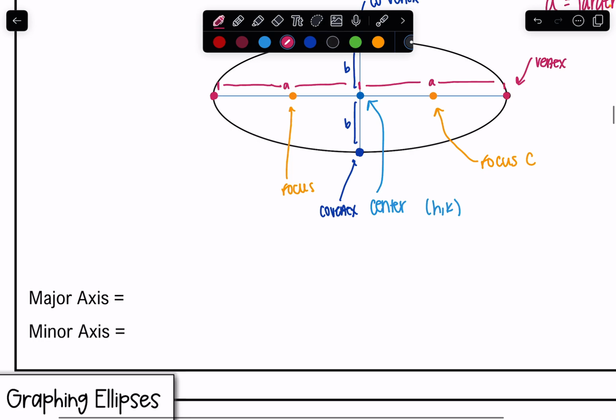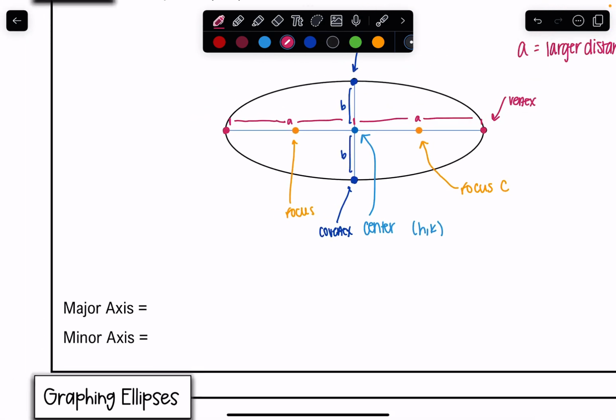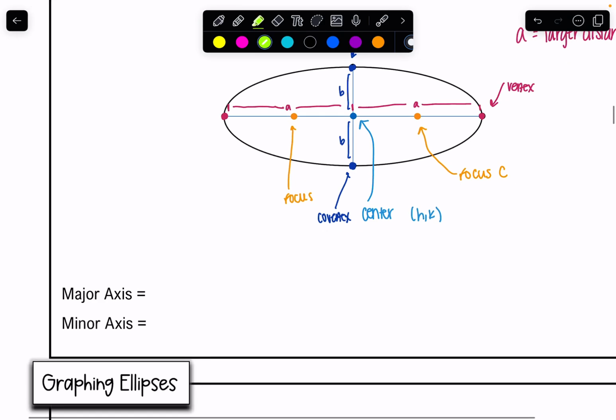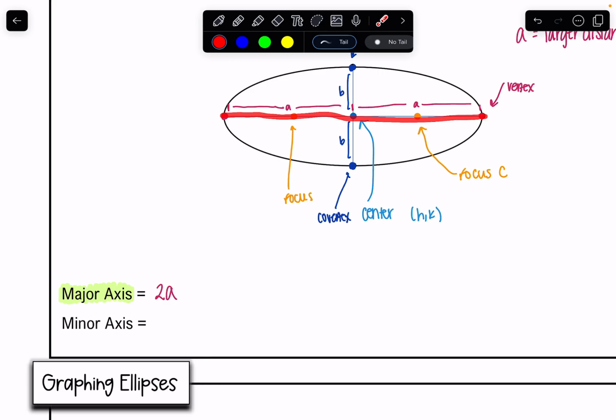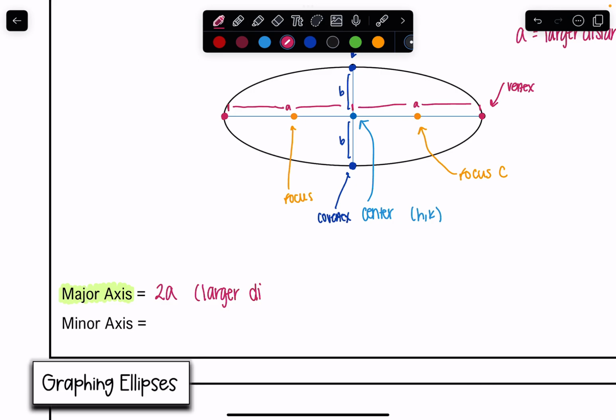And then the final bit of terminology that you will want to have memorized for this, because again, you will need all of those things memorized, but no reason to panic yet. Like I said, I'm going to give us a nice little sheet that has us filling this stuff out over and over again. You can memorize it. Your major axis is the larger one. So your major axis is going to be 2 times A. So this entire distance across is considered your major axis. So again, that is the larger distance always. Now, it doesn't always have to go straight across, right?